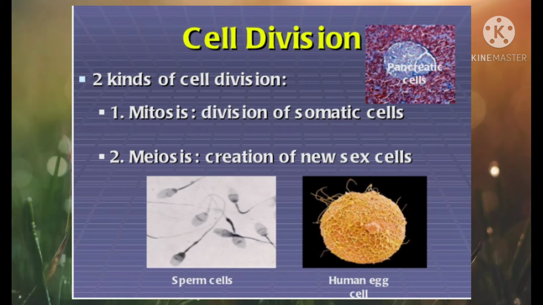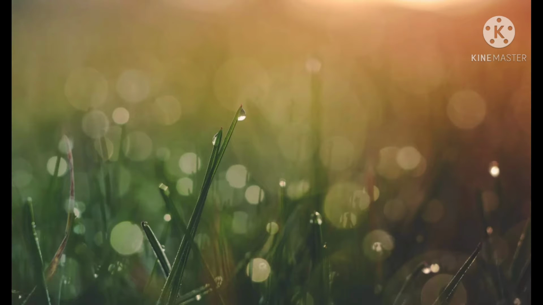Cell division. There are mainly two kinds of cell division. First one, mitosis: division of somatic cells. All somatic cells undergo mitosis cell division. The second one is meiosis: creation of new sex cells. The germ cells, that means egg cells as well as sperm cells, are produced by the meiosis cell division process.